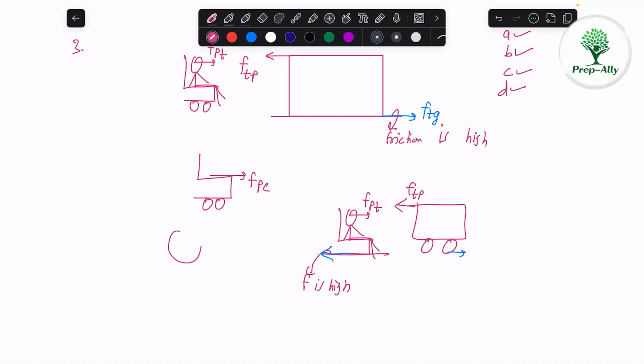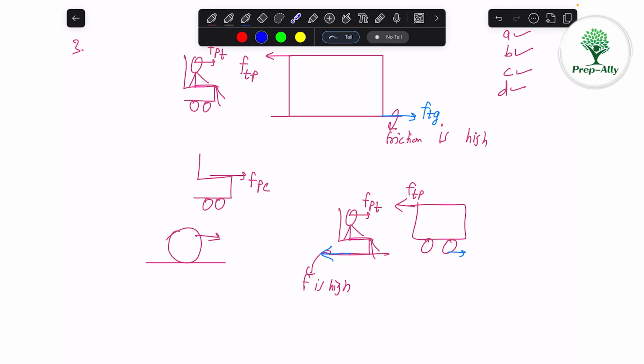But what will happen if this wheel is there and if I apply some force? Now when the wheel turns and when the wheel rolls, the friction can't prevent the rolling. As you can clearly see, the friction can't prevent the rolling. So the wheel will still roll. So friction can prevent sliding, but it can't prevent rolling. This object will still roll.